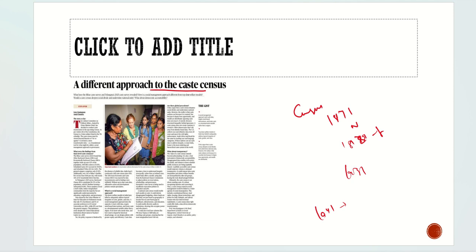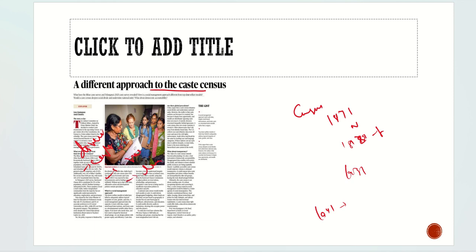So this census, which they are going to start by the year 2027, and the whole census would be completed by the year 2028. This is very unique because they are going to add the caste census again to it. When they add it, what would be the approach, and how will it help? We know that in our country there is diversity of caste, diversity of everything, whether it is caste, religion, or language.